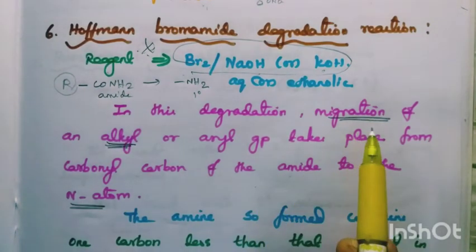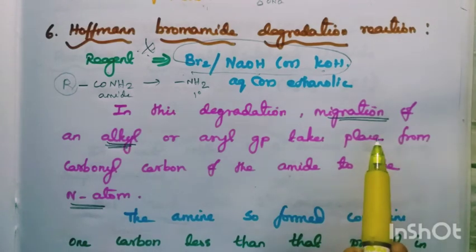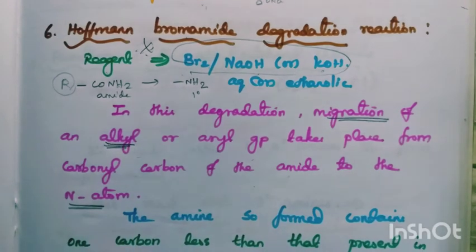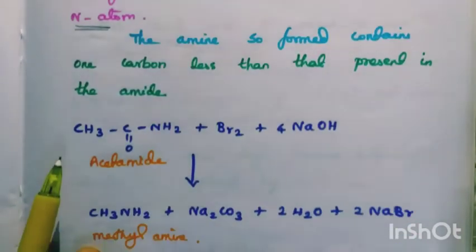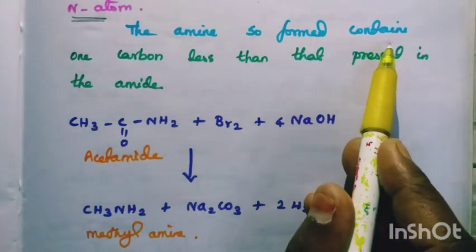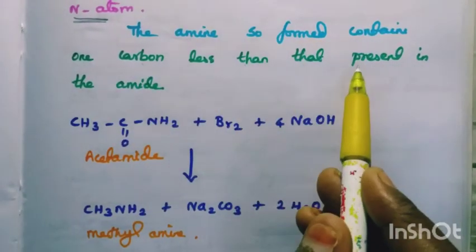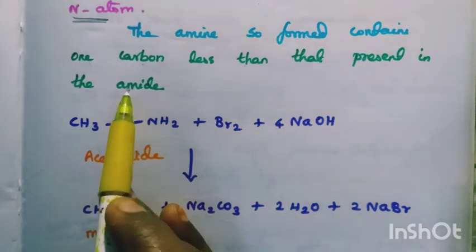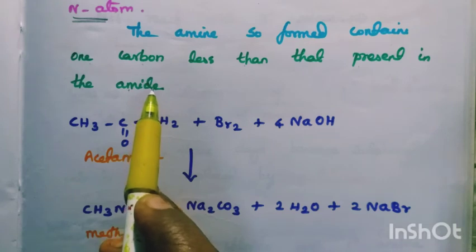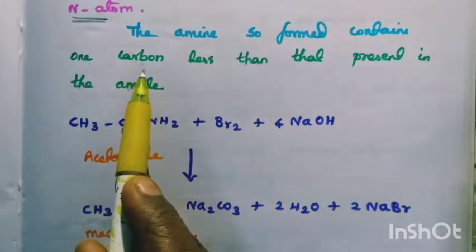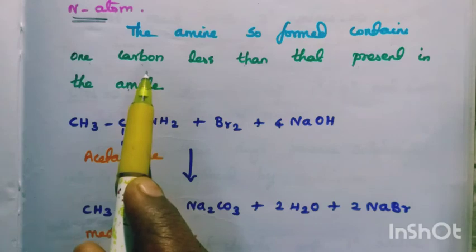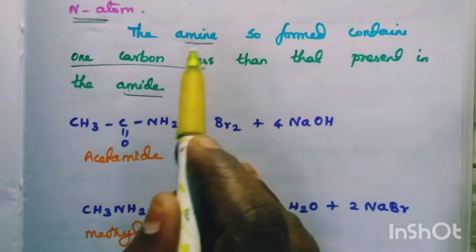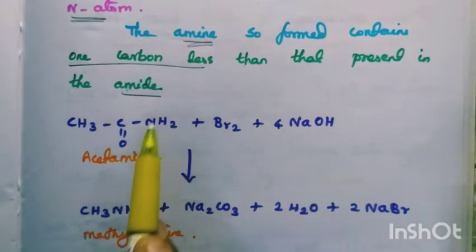So the important step in Hoffmann bromamide is migration of alkyl or aryl to the nitrogen atom in the amide. The amine so formed contains one carbon less than that present in the amide. In the reduction of cyanide, we get the product with one carbon more, but degradation means decrease. So the amine obtained here is one carbon less than the amide.